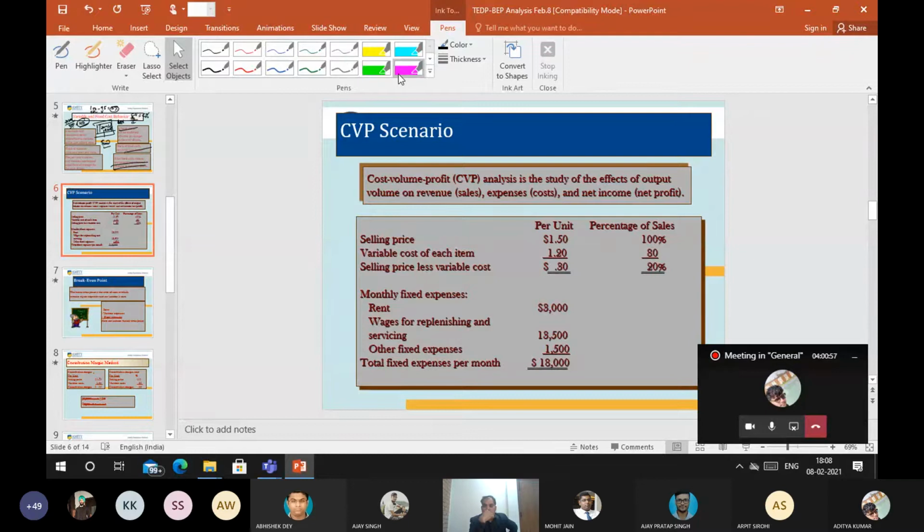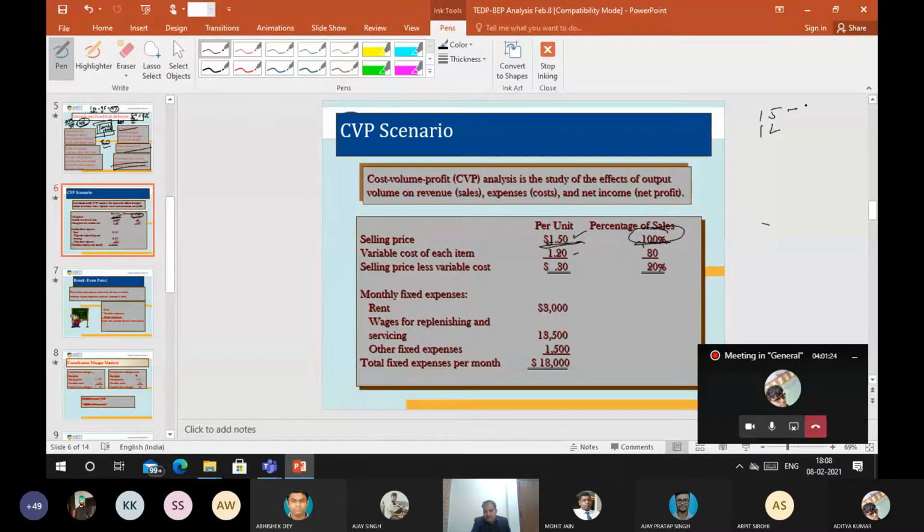Volume. How? Suppose here the selling price, you can see that. So I tell you, the selling price is 1.5. Percentage of sale. 1.5 selling price. Don't see the percentage right now. 1.5 is my selling price. Let us take it as 15 rupees. Selling price is 15. Variable cost is 1.2, meaning 12.